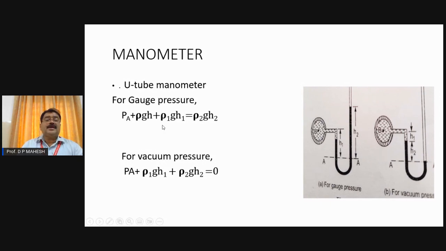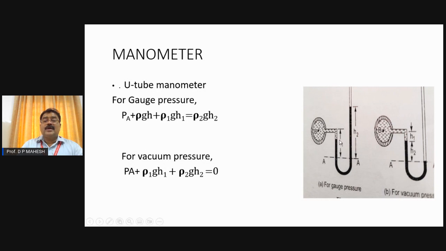To calculate the gauge pressure, we have this dotted line. Observe carefully. This is called the datum line. If you want to measure the pressure at any point, we consider one pressure. Actually, we can measure both gauge pressure and vacuum pressure. Actually, this A-A should have been here. This dotted line, the datum line, should be taken here. Here it is correct, but here it should be here.